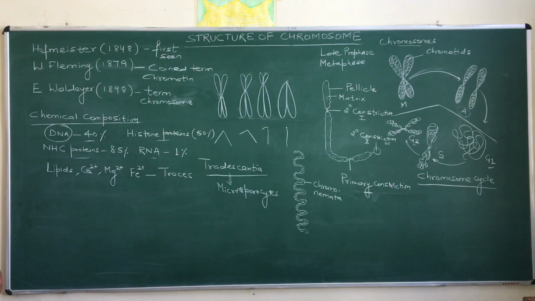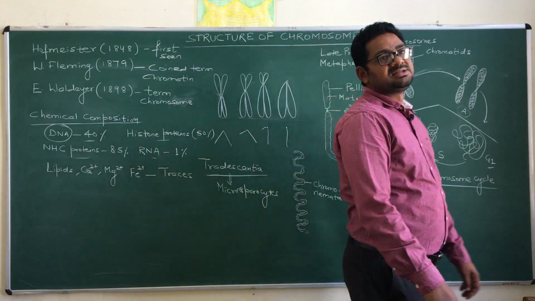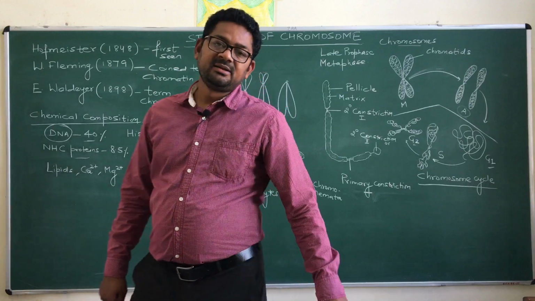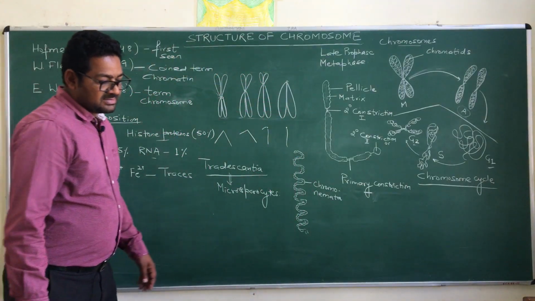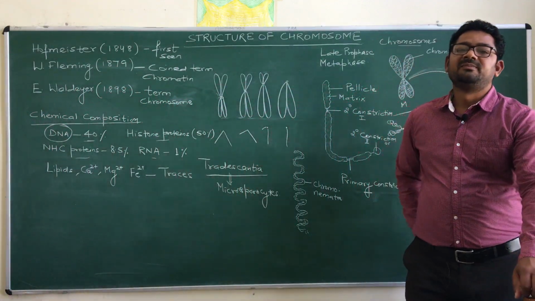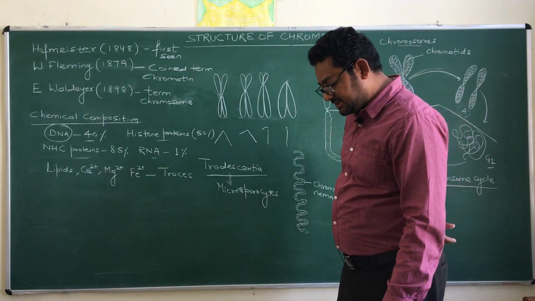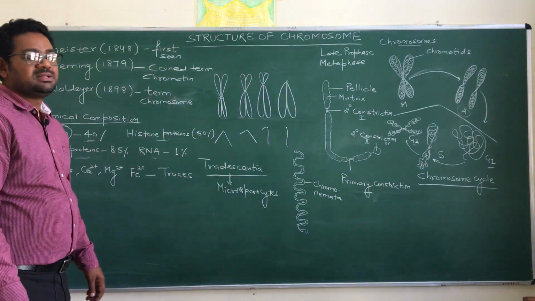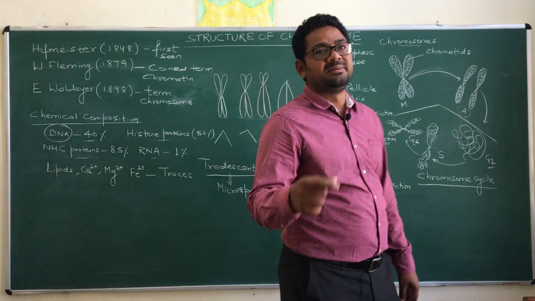Along with this one, the number of chromosomes also varies from one organism to another organism. For example, you know that the number of chromosomes in case of human beings is 46. In the same way, the number of chromosomes in case of rhesus monkey is about 48. In case of Pisum sativum or pea, the number of chromosomes is 14. This number is the diploid number of chromosomes.